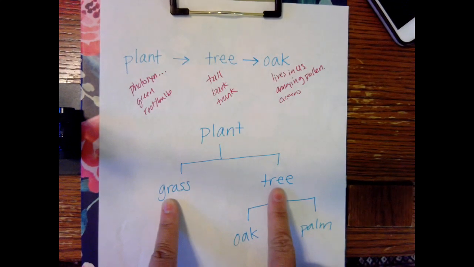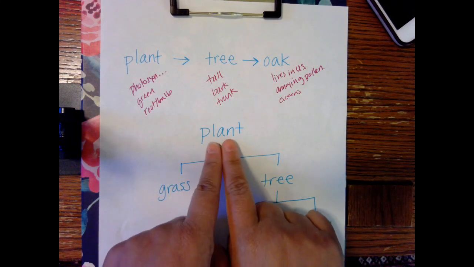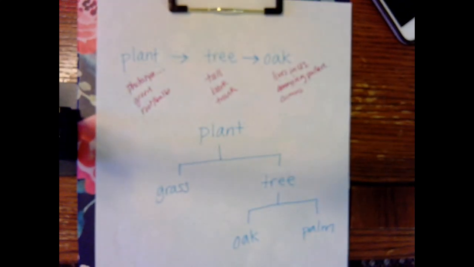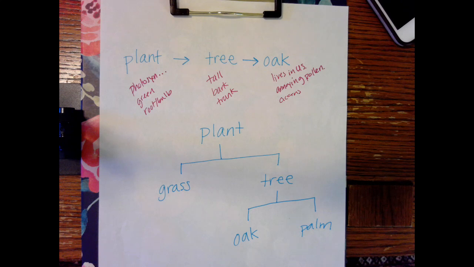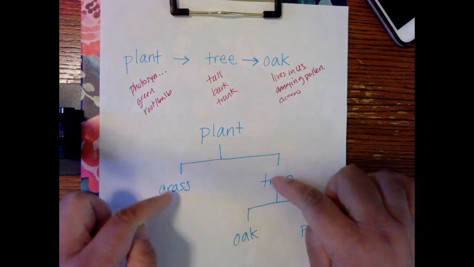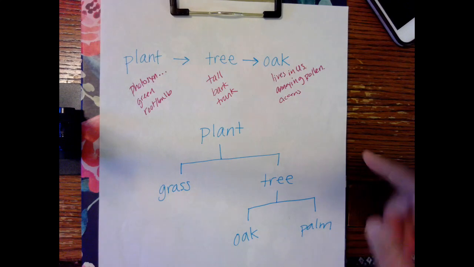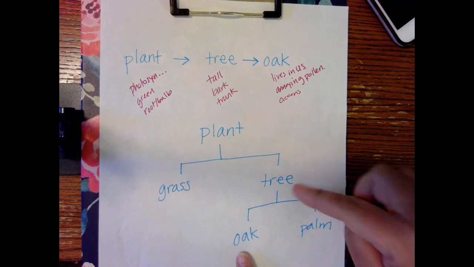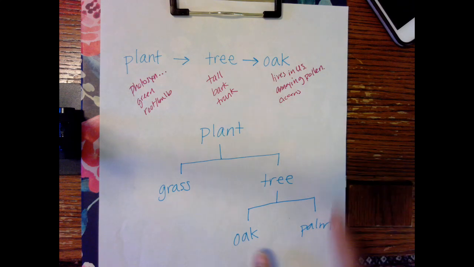No. But they both share the same traits as plants, but they're different because they're on different little arms of the chart. You have trees. We have oak, and then we have a palm tree. They're both trees. They share the same traits as a tree because it's above it, but they are not the same because they're on different little arms of the hierarchy.